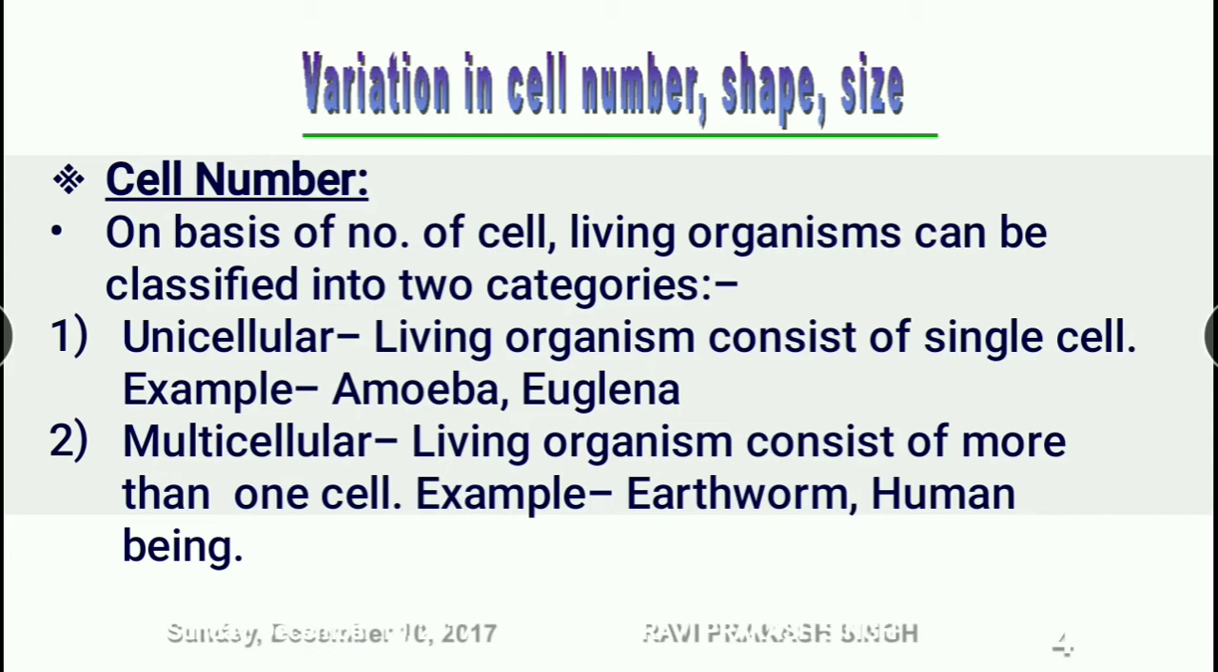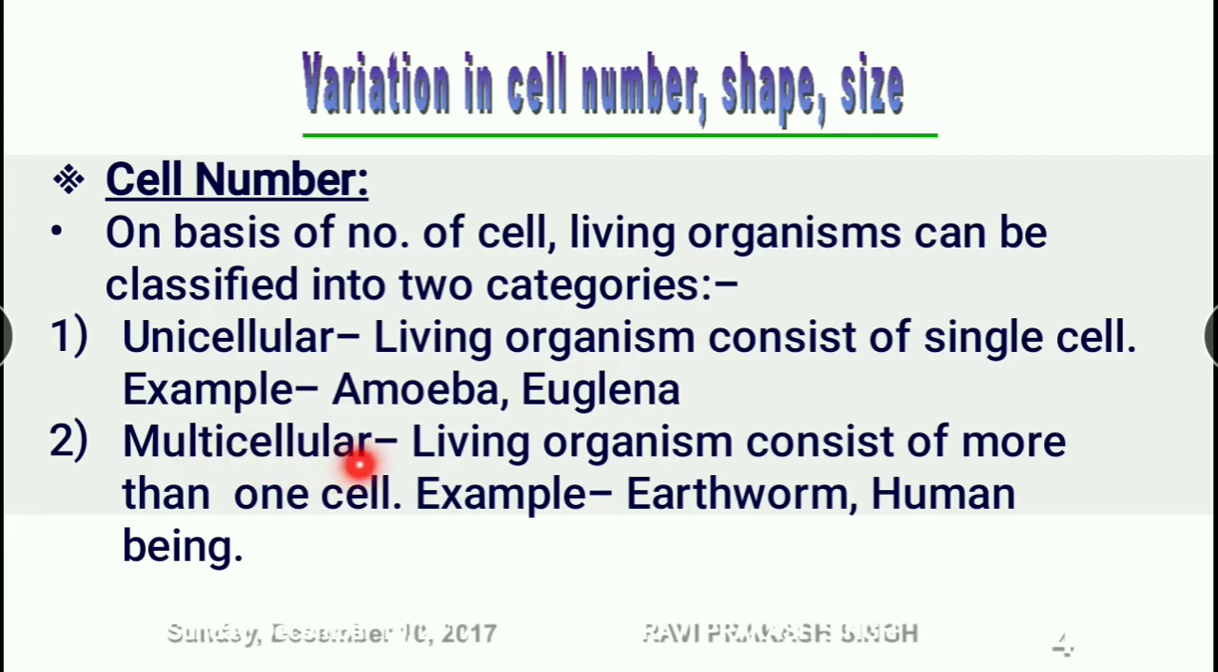Variation in cell number, shape, and size. See here, cell number. On the basis of the number of cells, living organisms can be classified into two categories. Even the cell number will differ from one organism to another. First is unicellular. Some organisms are single-celled, and the living organism consists of a single cell. Examples are amoeba and euglena. Now we have also seen paramecium, yeast and so on.